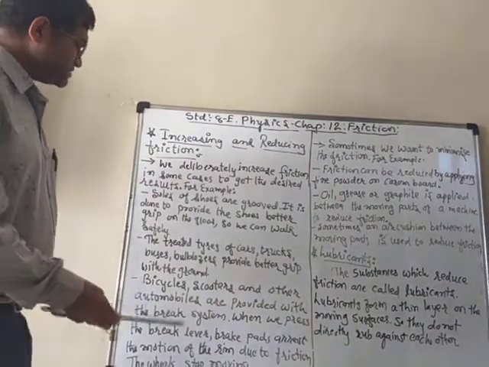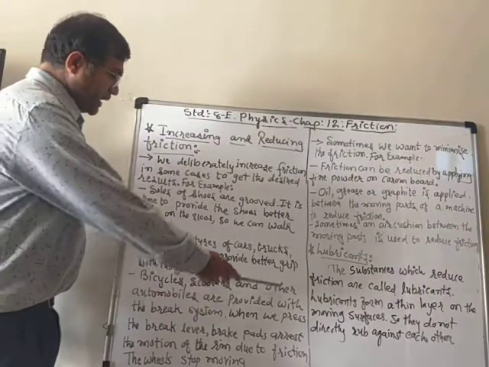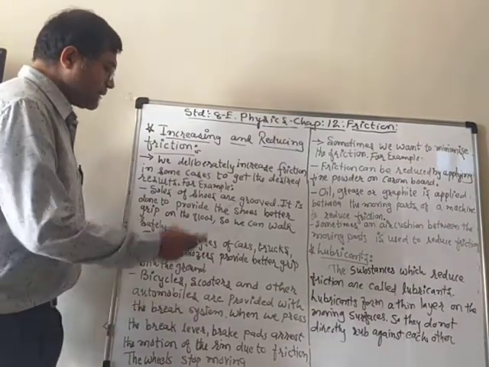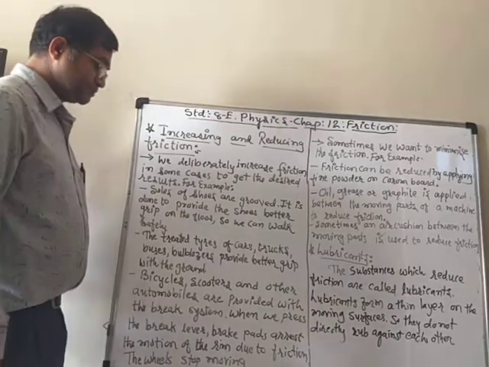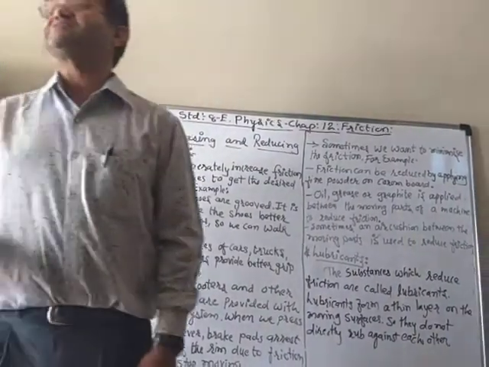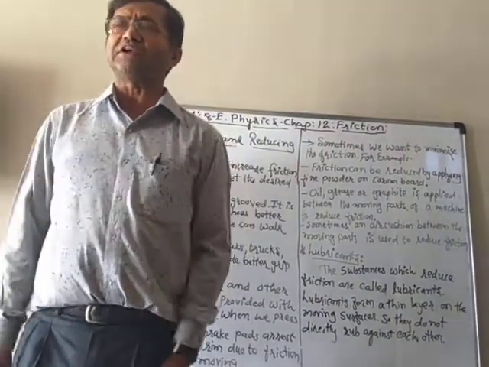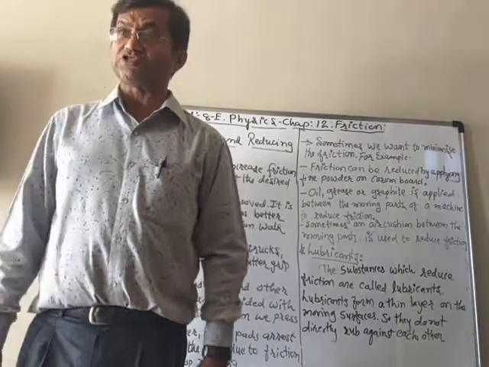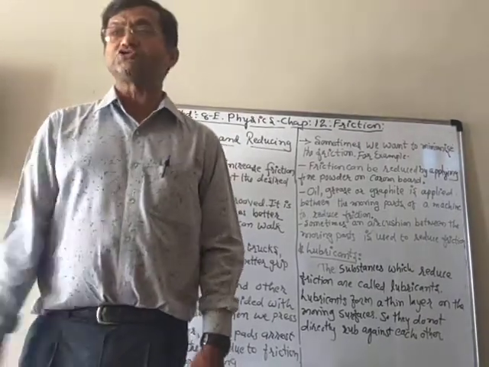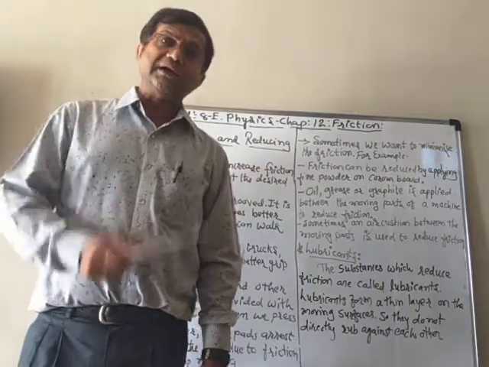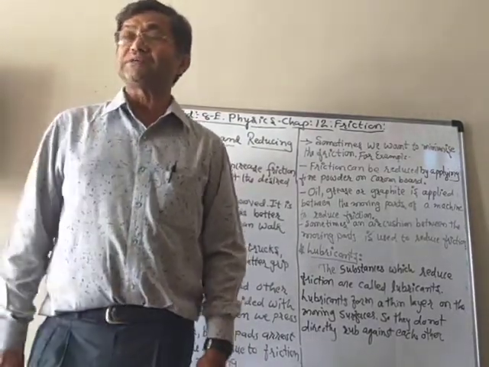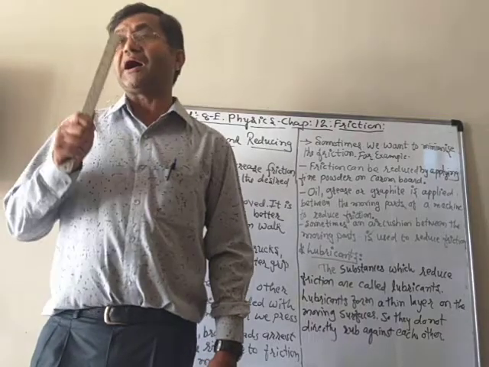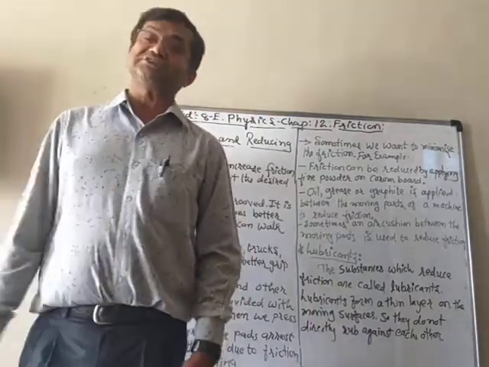Similarly, our bicycles, scooters and other automobiles are provided with a brake system. You know that there is a brake system in each and every vehicle, including your bicycles, mopeds, bike or car or any vehicle. All automobile vehicles are provided with the brake system.